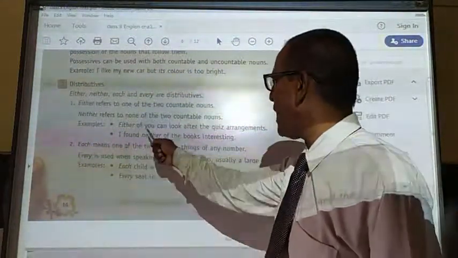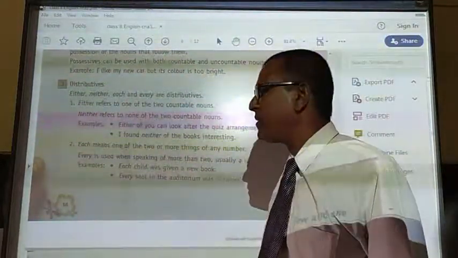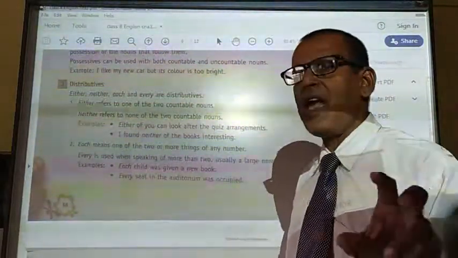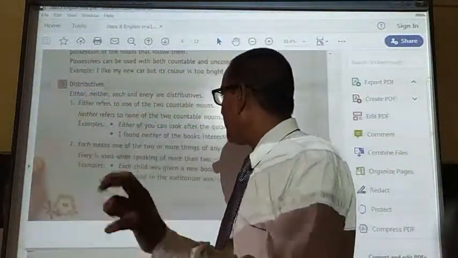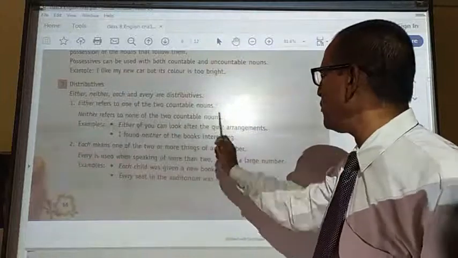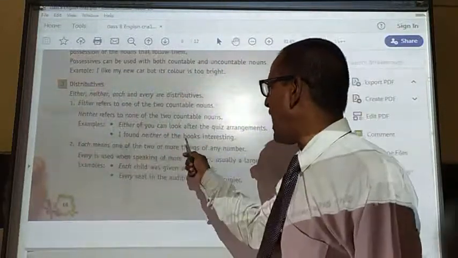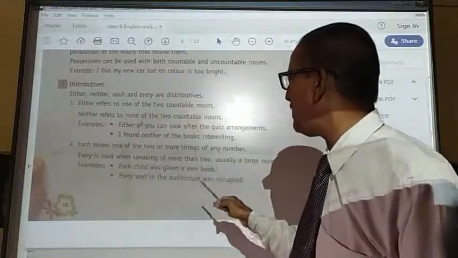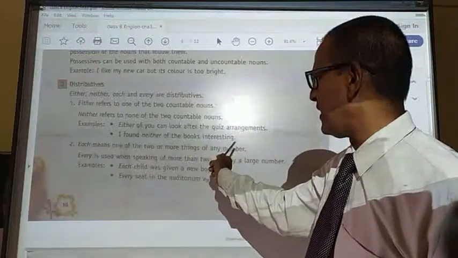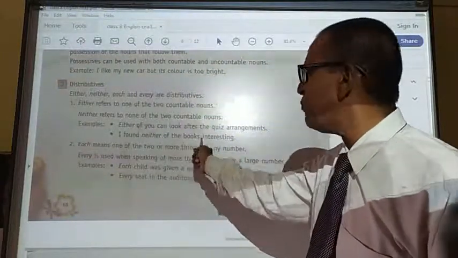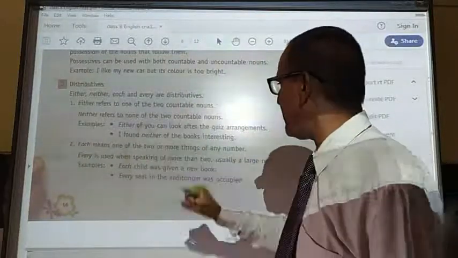For example, either of you can look after the quiz arrangements. Either of you means there are two persons, and one of you is being referred to here. I found neither of the books interesting. So two books are there and both books are not of interest to the person. The sentence is negative here because the word neither itself is negative.